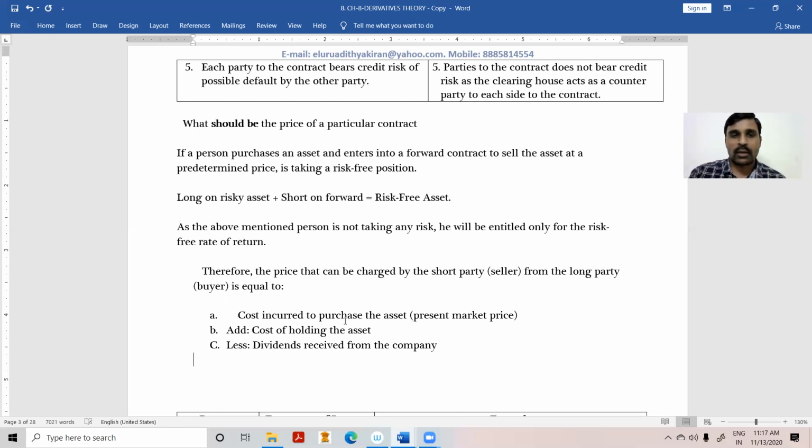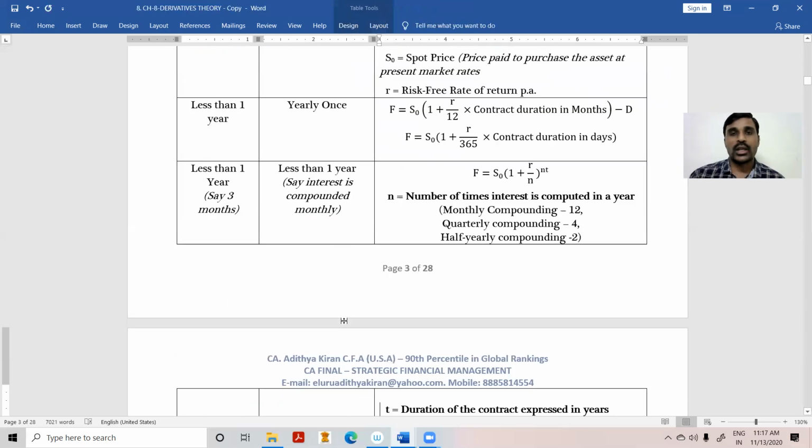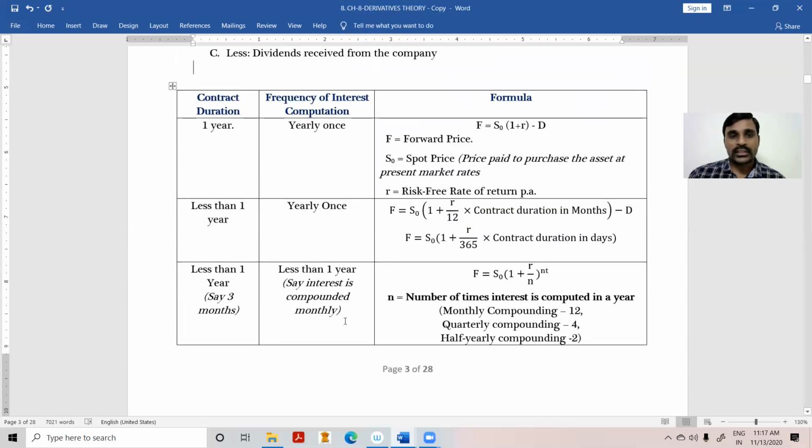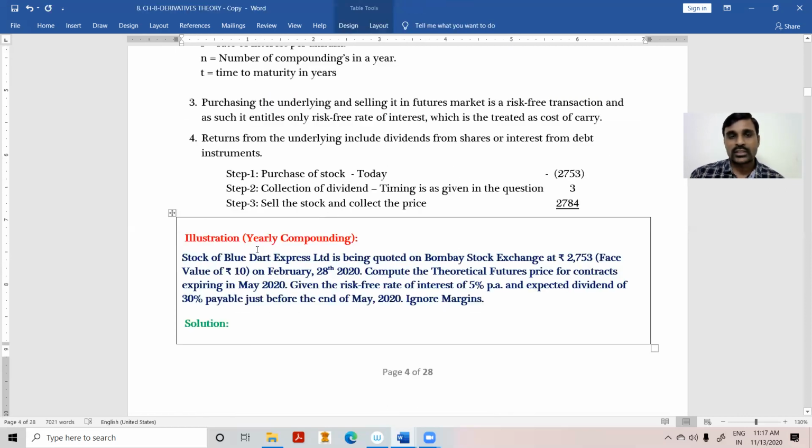I have discussed a couple of formulas based on the contract duration and frequency of computation. Look at this problem one. Yesterday we discussed that the contract duration is less than a year and the frequency of computation is yearly. Look at the below problem. This is what we discussed yesterday.